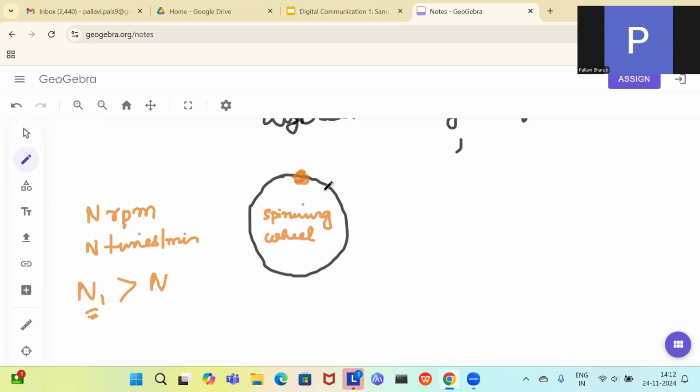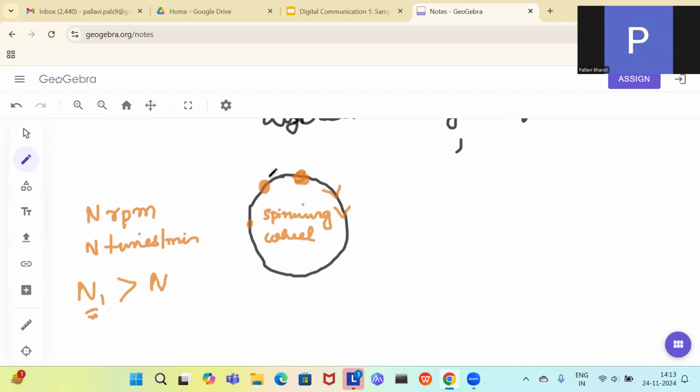Originally, say the wheel was rotating in the clockwise direction. So what will happen if you see it n1 times per minute? You are seeing it before, not after. So this point will appear at this point. Again, you will see it at this point.